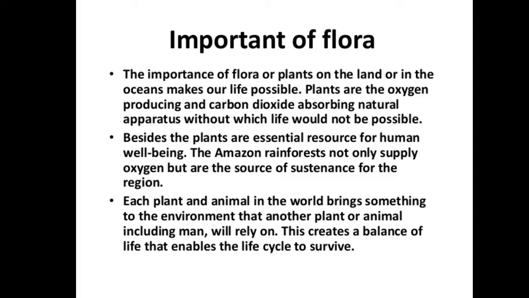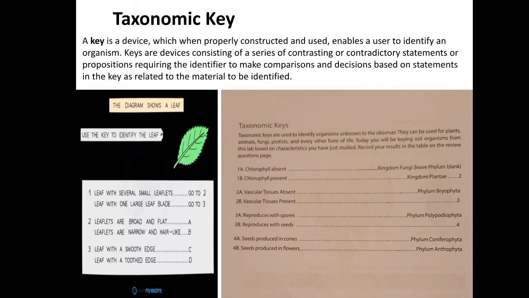Next we will move towards the keys, that is taxonomic keys. So, what is this taxonomic key? It is a simple tool used to identify a specific object. These keys are present in the flora book only.